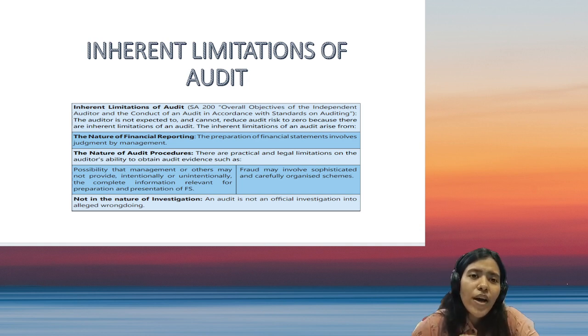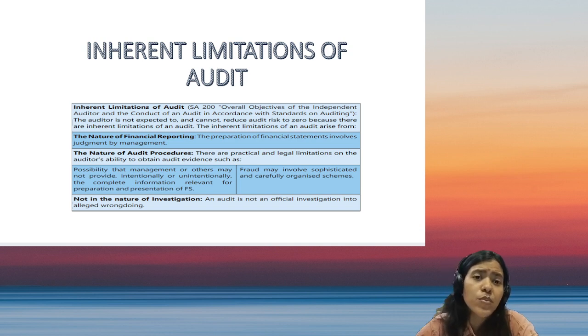So he has to manage both time and cost, and therefore he applies certain audit procedures which require him to check only certain parts, or to check on a sample basis and not 100% verification, which is why, as I said in the starting also, he cannot absolutely assure that it is correct, because there could be a possibility that the things he has left out in sampling have errors in them.